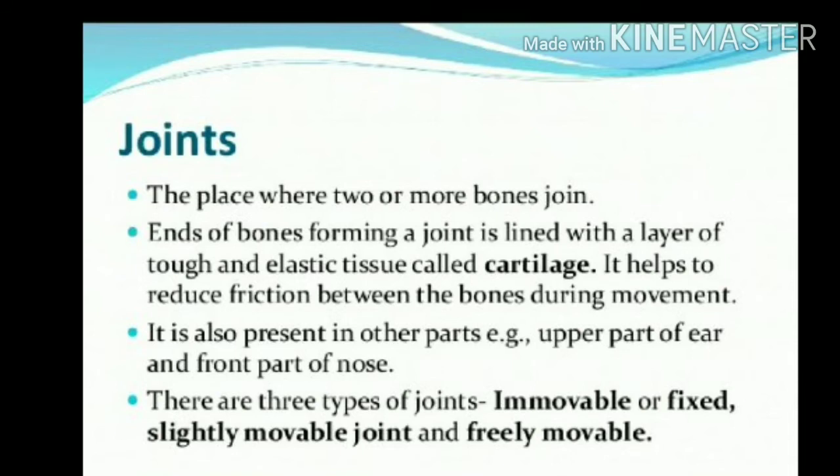We are doing different kinds of movements, and at that time our bones rub over each other. To reduce this friction, the cartilage is useful. It is also present in the upper part of our ear and the front part of the nose. If you touch your ear from down to up, you feel it becomes hard. The upper side is a little bit harder than our ear lobes. So why are they hard? Because of the presence of the cartilage.